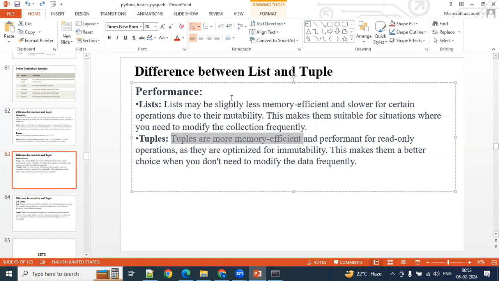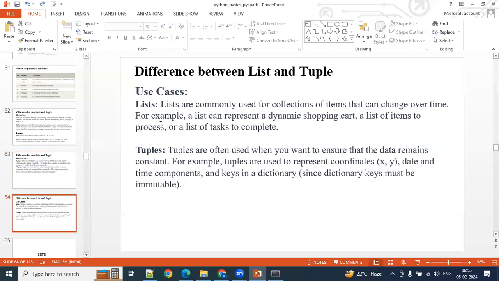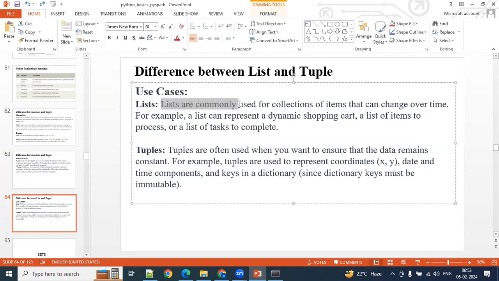That is one difference. And one more difference is the use cases. Where you know that you're going to modify, in that case you go ahead and use a list. If you are confirmed that you're not modifying that object, then you go ahead and use the tuple. The example for the list is a shopping cart. We may add items to the shopping cart every time. But in the tuple we cannot modify the values. An example for this is coordinates.